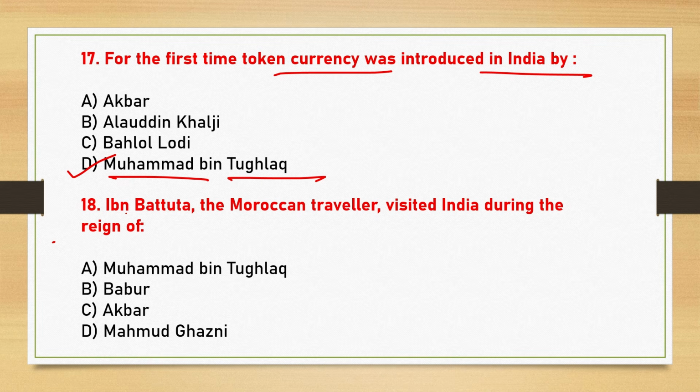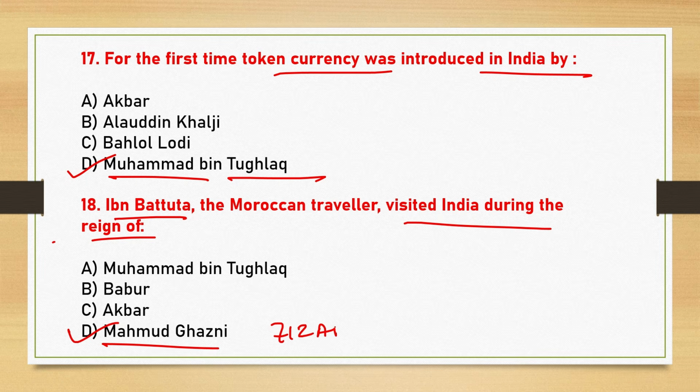Next, Ibn Battuta, the Moroccan traveler, visited India during the reign of, I have already told you, that is option D, Muhammad Ghazni. In 712 AD, Muhammad Ghazni attacked India, and that time Ibn Battuta came India, and he was renowned mathematician, historian, and very intellectual person, and he wrote the book Rihola.